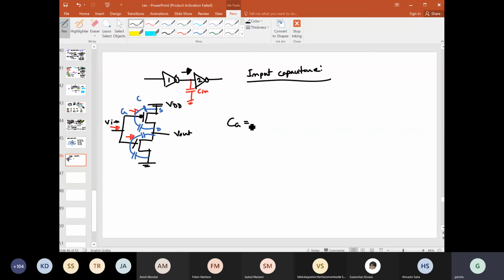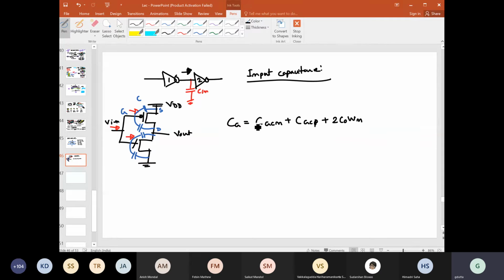So the total input capacitance, if we write it as CG, then we can write it as CGCN, for the N channel, the gate to channel total capacitance we are writing for this N channel, plus CGCP, the gate to channel capacitance for this P channel MOSFET, plus 2 C0 Wn. I hope you understood that C0 is the overlap capacitance, and we have multiplied by this XD to make this C0, which is a technology parameter. And now this capacitance is only dependent on this Wn, the width of this N channel MOSFET.